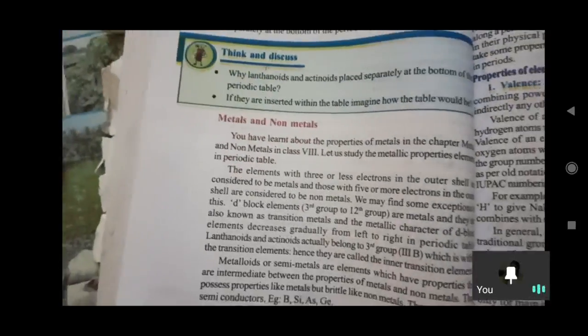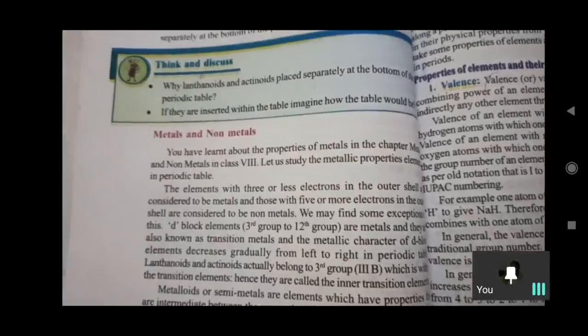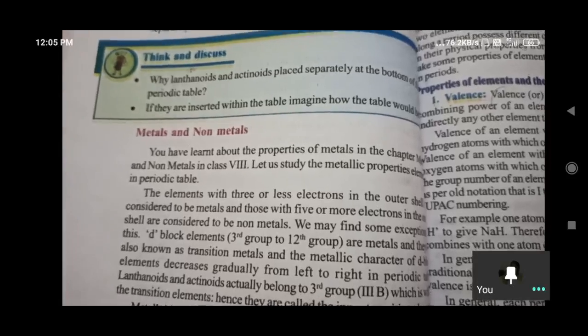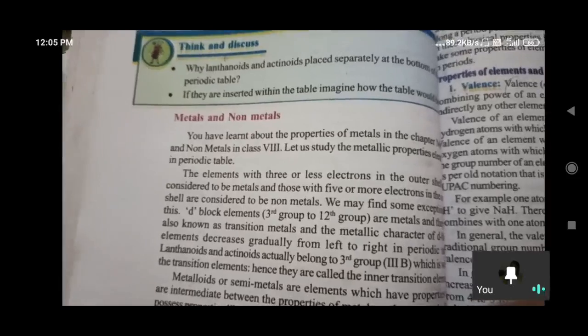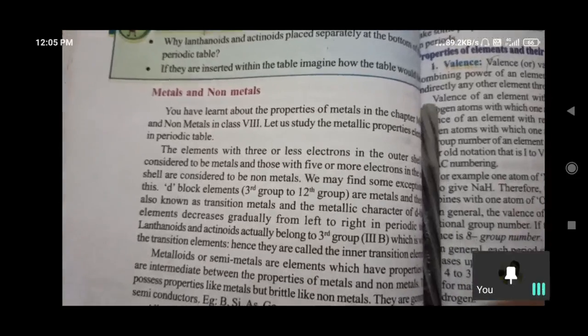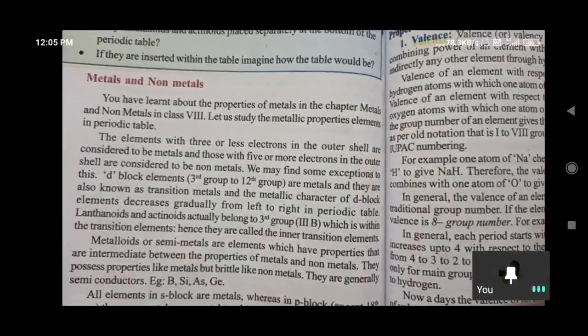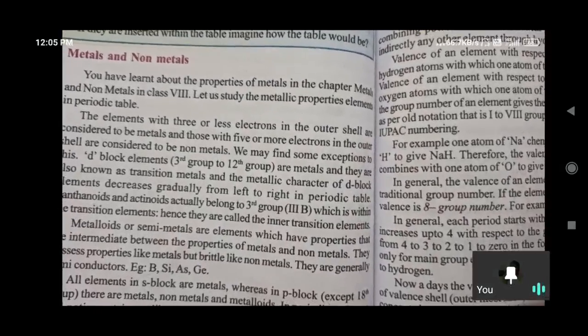Okay, next one is metals and non-metals. In the 8th class also you have studied about metals and non-metals. Are you listening, children? You have learnt about the properties of metals in the chapter on metals and non-metals, where we studied the physical properties and chemical properties also.